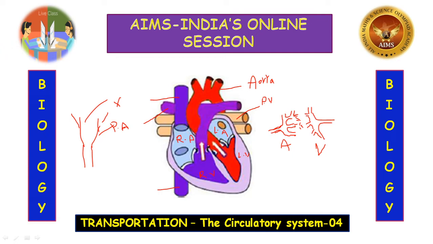Next, last question. The lumen size is bigger in veins when compared with arteries. Why? Because the veins receive blood from the body parts. If the lumen is big, the blood is easily passed through it. When they reach the heart, they become narrow.